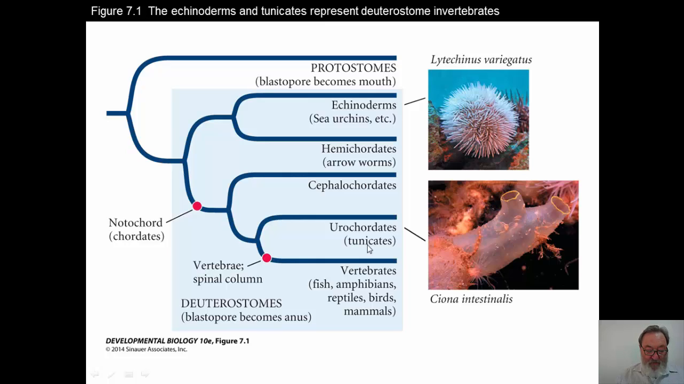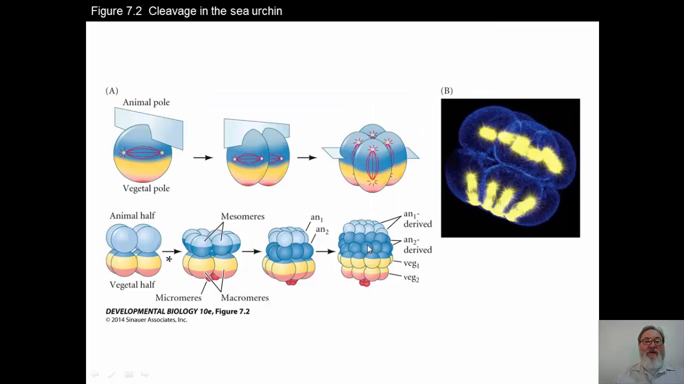With the development of new genetic techniques, sea urchin embryos continue to be major organisms for elucidating mechanisms by which different cell fates are specified. Let's look now at sea urchin cleavage. Cleavage in the sea urchin is holoblastic.